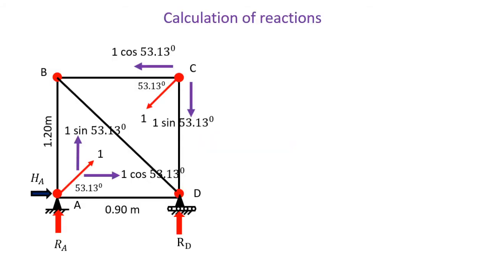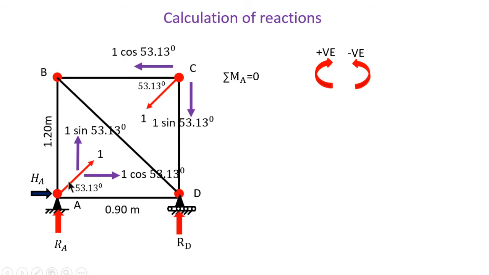Then next is the K analysis, because here the P analysis is 0. So K analysis. First is the calculation of reactions. Generally when a pair of unit forces is acting on the frame, the reactions are 0, but still we are confirming it. So take sigma MA equal to 0, clockwise positive and anti-clockwise negative.